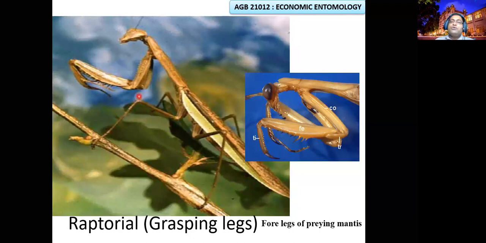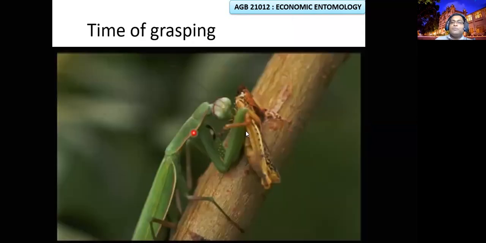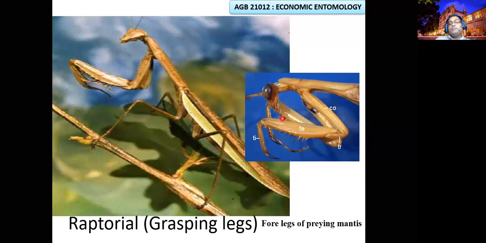In the raptorial legs, from this leg they develop these JCB-like structures. They work like JCBs, because they have strong spines and teeth to catch the prey. We call it raptorial, the forelegs of praying mantids. So, grasping the prey is how it eats. That's what we call raptorial.